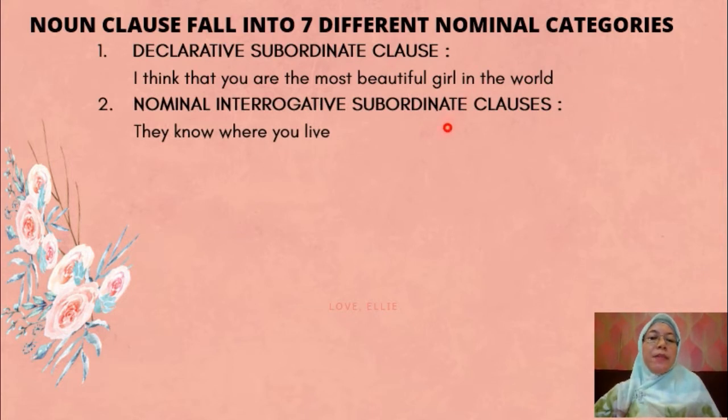Nominal interrogative subordinate clause. The example, they know where you live. Where you live, this is exactly the same as an interrogative sentence. It can be a yes or no question or WH questions. And they know where you live is a nominal interrogative subordinate clause.